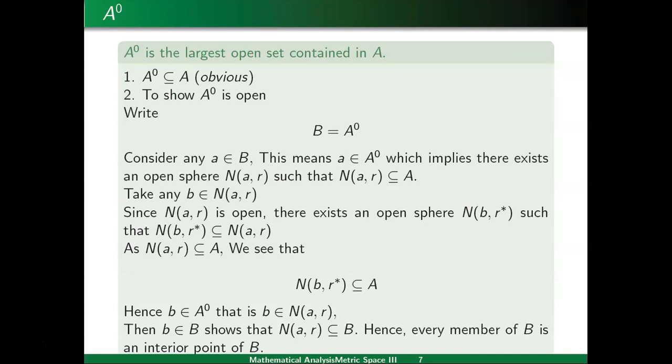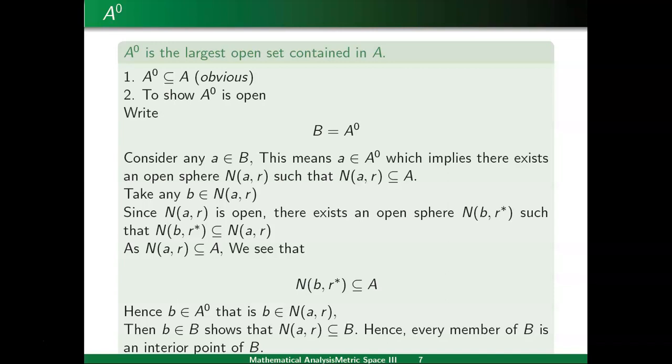Next, this theorem is a very important theorem about the property of the interior of set A. We will prove that A interior is the largest open set contained in A. To prove this, we will see that A interior is always contained in A, which is obvious. We have done the definition of the interior of a set and we have seen examples of how to find the interior of a set.